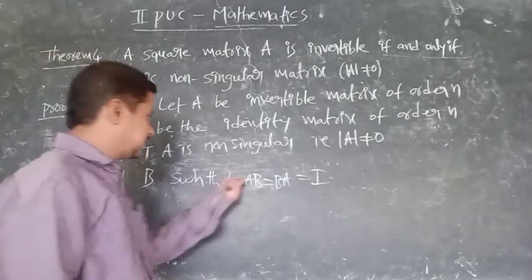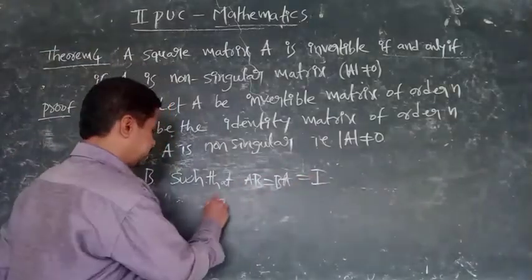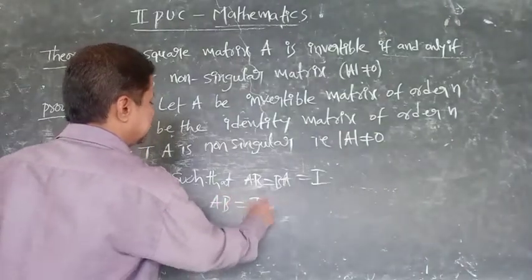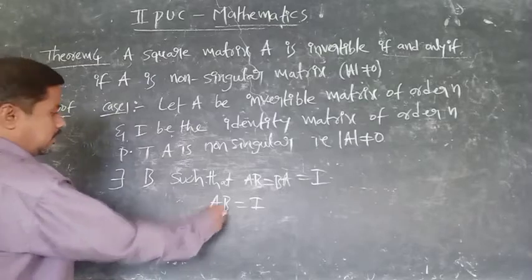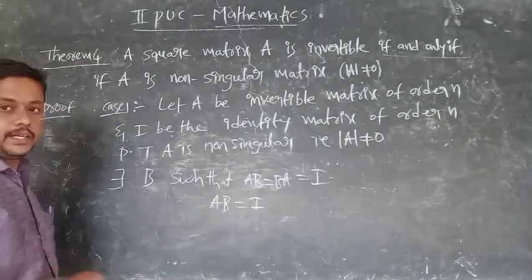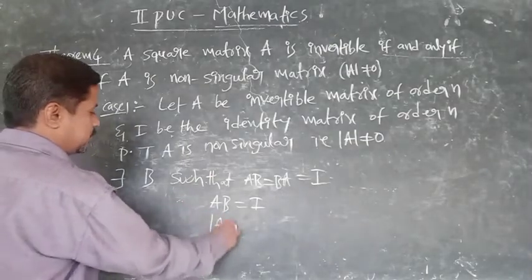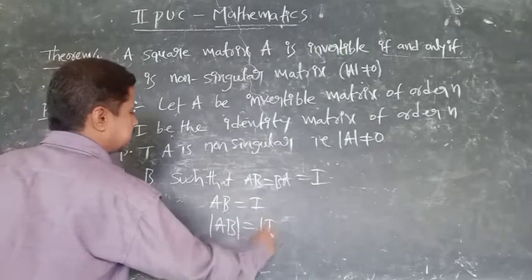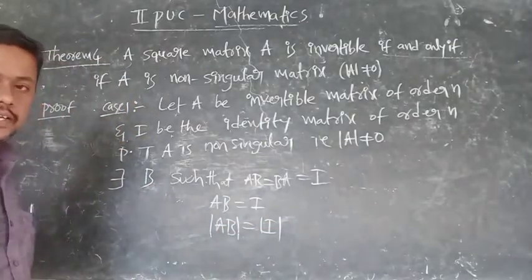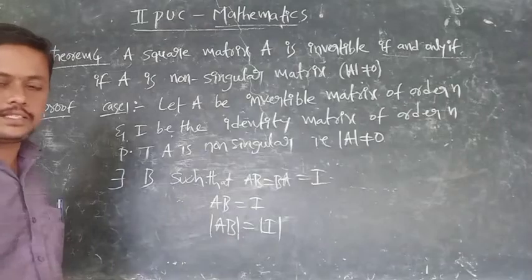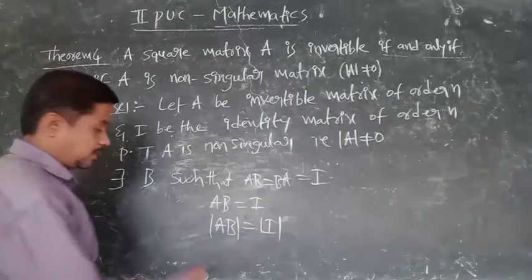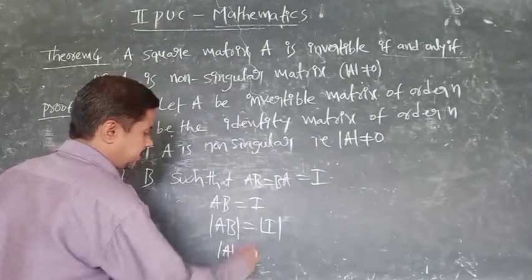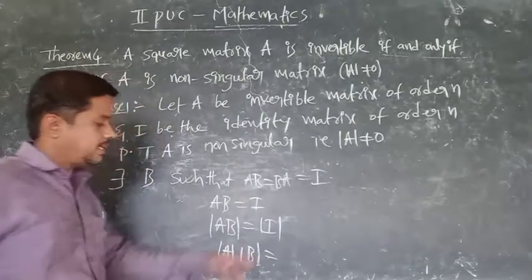Let us consider this and this one. Okay, AB is equal to I. Okay, AB is equal to I means what? Apply the determinant on both sides. Det AB is equal to det I. One property is there. According to the last theorem, det AB is equal to what? Det A into det B. So det A into det B is equal to what is the determinant of I?